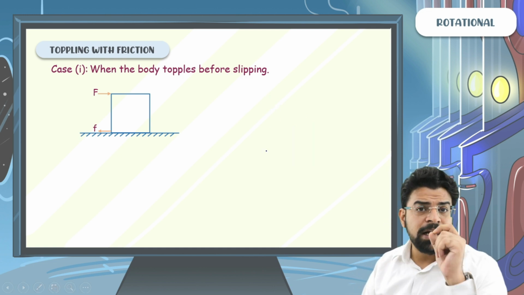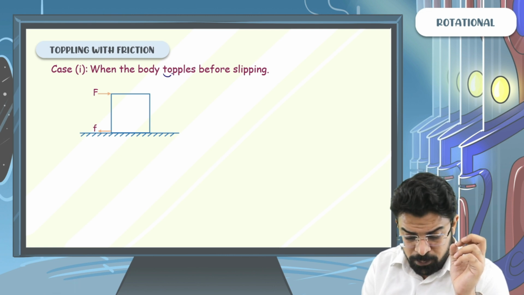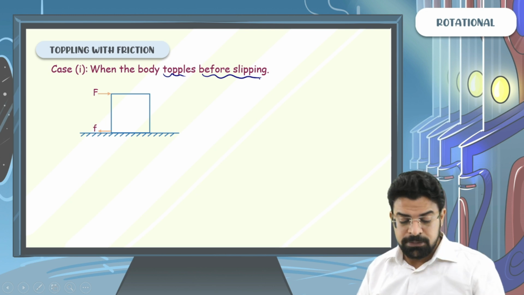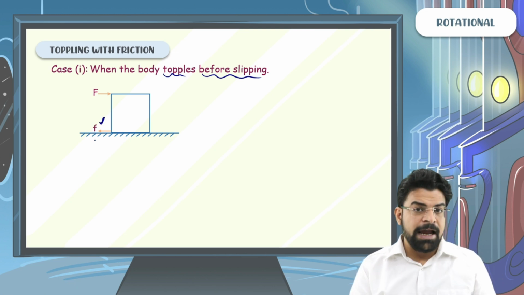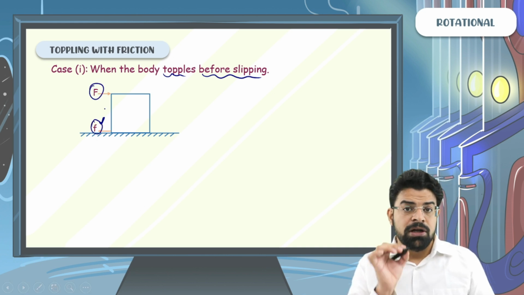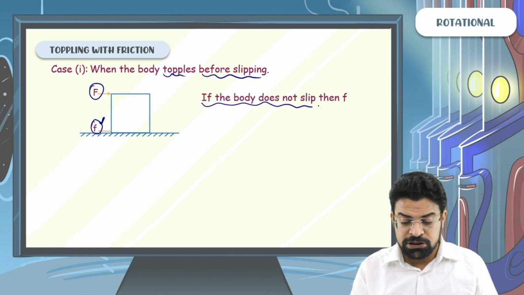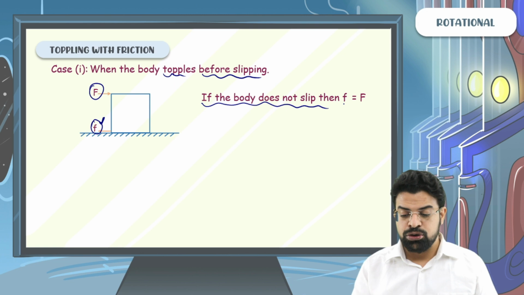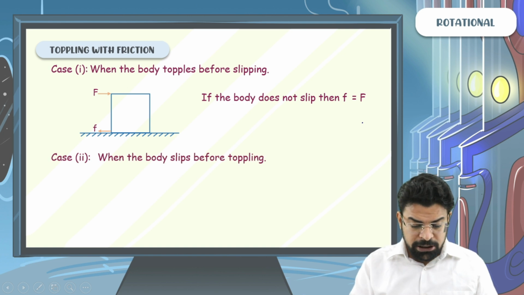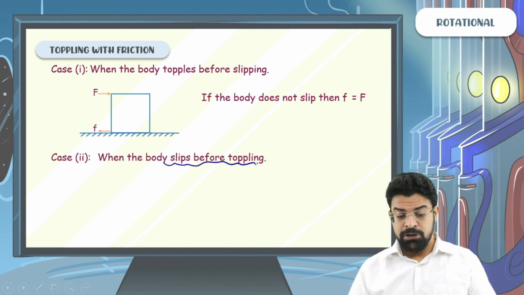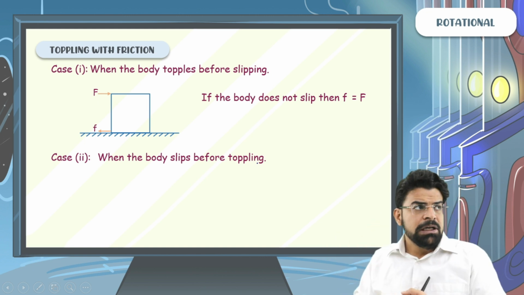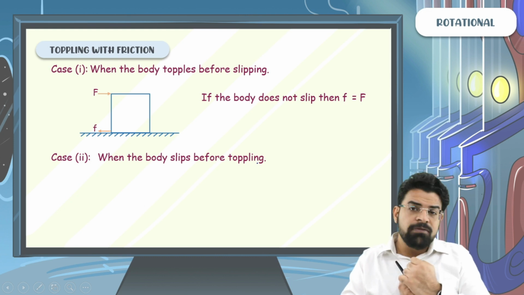So if the question says that the body topples before slipping, it means that the body topples but does not slip. If the body does not slip, then the friction force acting is static in nature and it will have a magnitude equal to the applied force. Right? The second case: the body slips before toppling. If you are increasing the force, first the body slips and then the body topples. It means that at the time of toppling, the body was slipping.